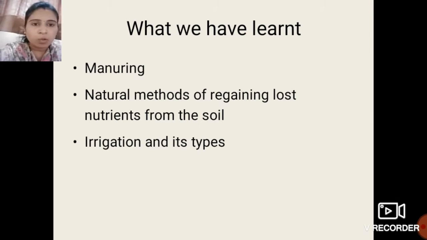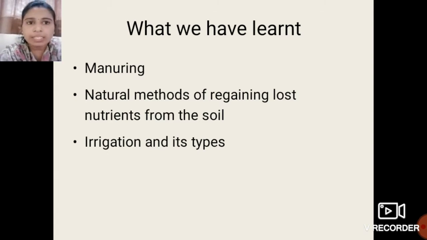Okay students, we have also learned in the previous session about irrigation and its types. What do you mean by irrigation and its types? This we have seen. What are the two types of irrigation? Sprinkler irrigation and drip irrigation. These are the two types of irrigation which are related to watering the crops.